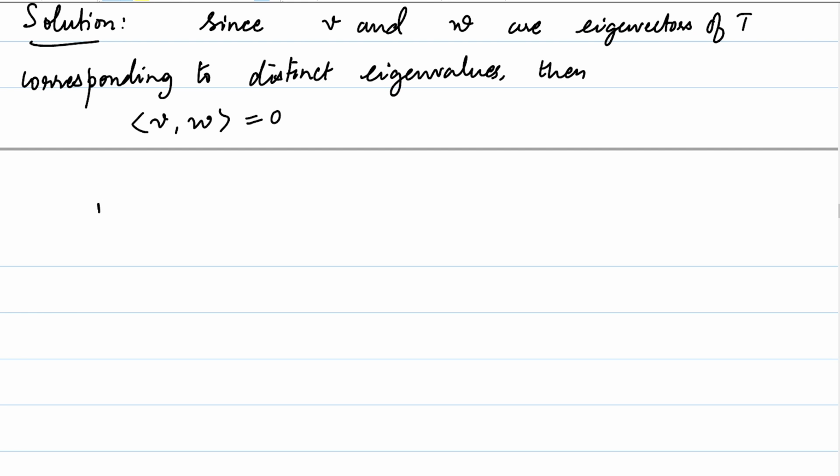So let's look at what is the length of TV plus TW. In fact, we will look at the square of the length of this. TV, if you notice, is just equal to 3 times V, and the vector TW is 4 times W, the square of this.